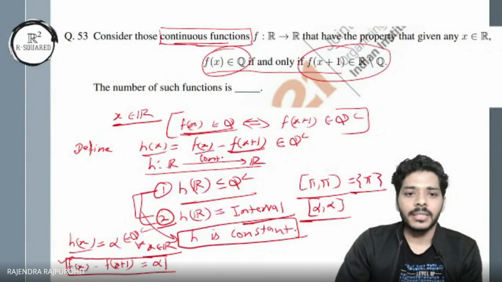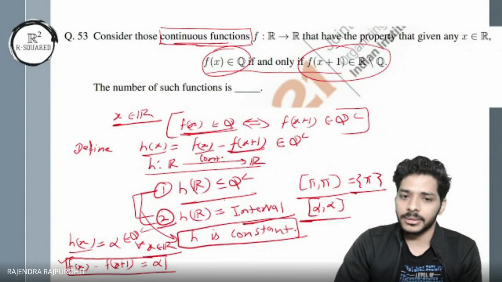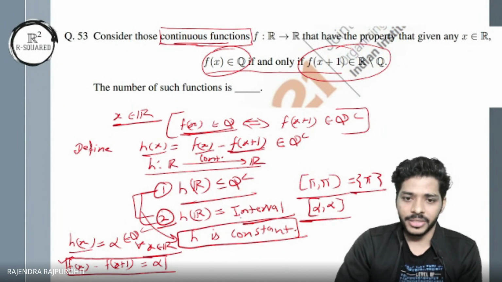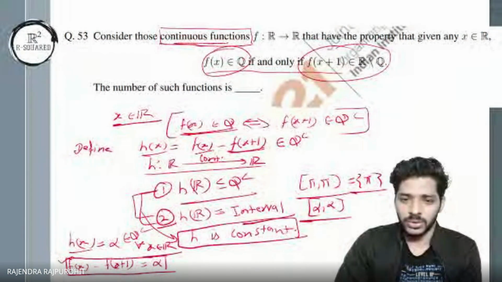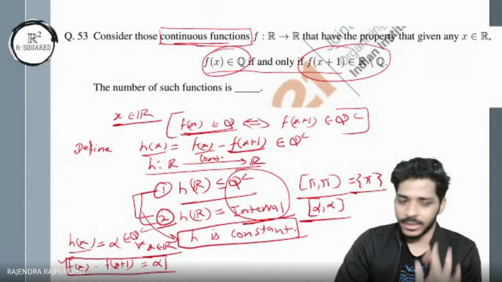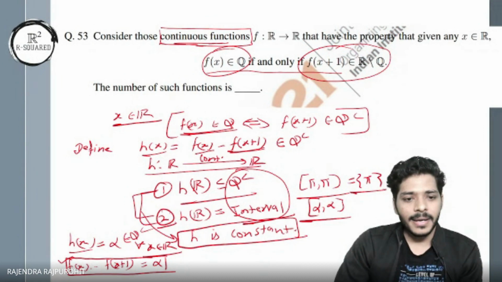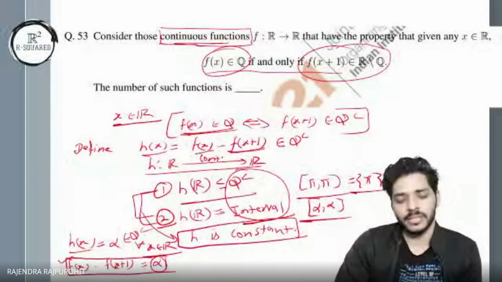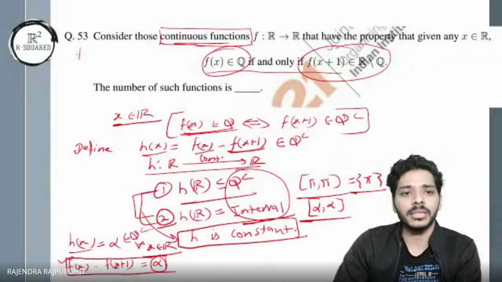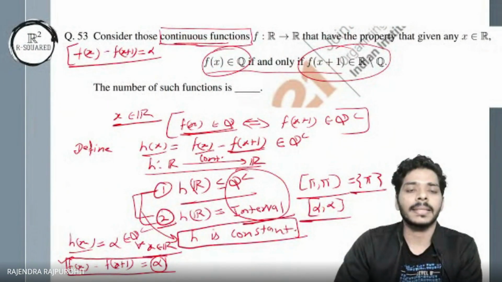Okay, all right. So we have that the range should be irrational. Okay, that is fine. And we have that it should be an interval. So that pretty much only concludes to a constant function. Yes, that concludes to a constant function. And we have a continuous function, and it's a constant. The difference of f of x and f of x plus 1 is a constant map. Just give me a second. F of x minus f of x plus 1, I get a constant number alpha. Okay, fixed constant for all x.